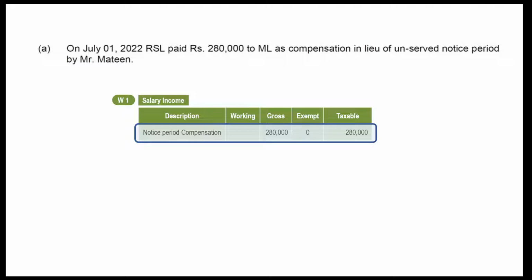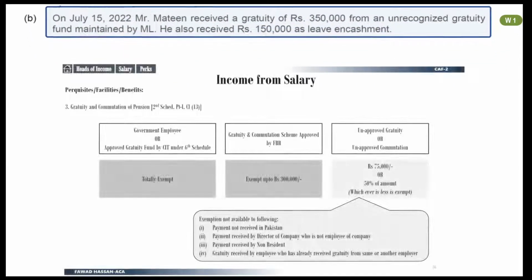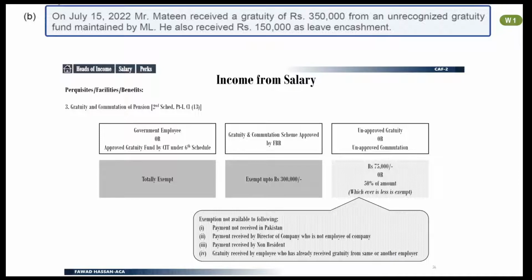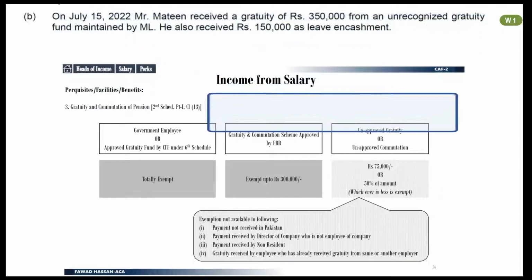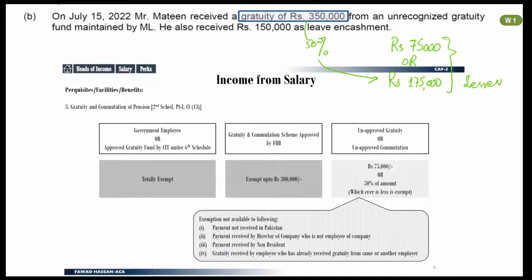Now have a look at point B of question. It tells us about two items. First one is gratuity and second is leave encashment. Gratuity from unrecognized fund is exempt up to lower of Rs 75,000 or 50% of gratuity. Let's now work this out. The amount of exemption comes to Rs 75,000 and taxable gratuity will be Rs 275,000.